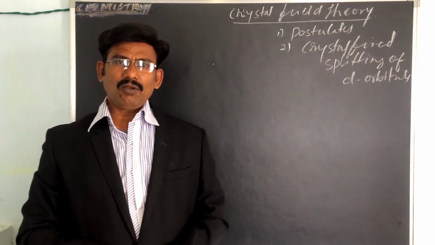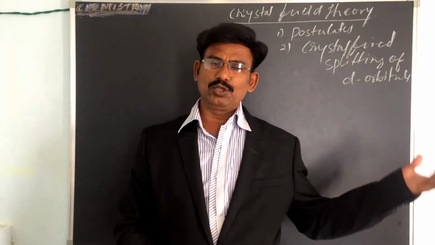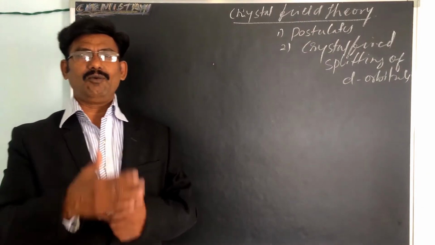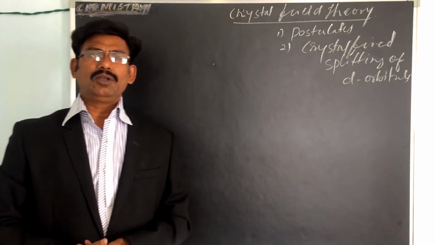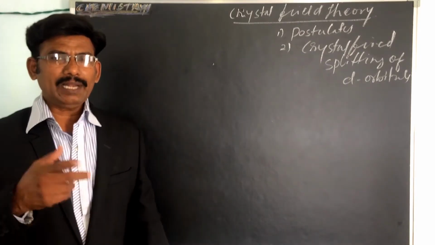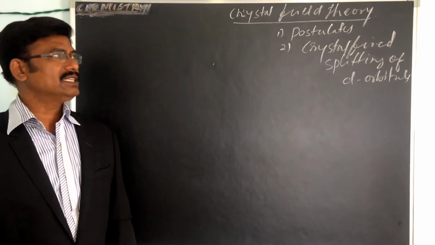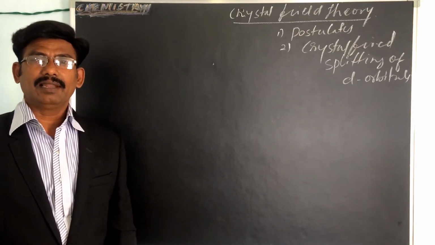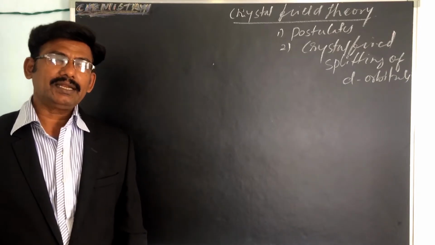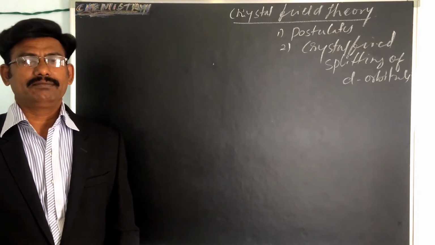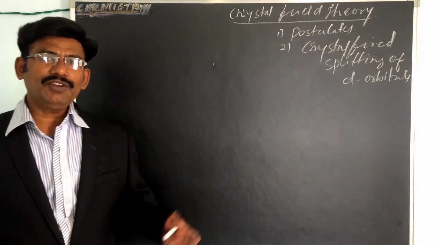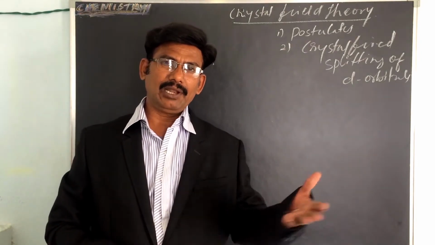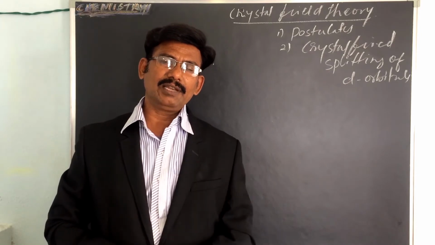So what did I explain in the last two videos? Just revise it. We have completed the molecular energy level diagrams of individual molecules like nitrogen, oxygen and fluorine. Also we discussed the pi molecular orbitals in 1,3-butadiene.